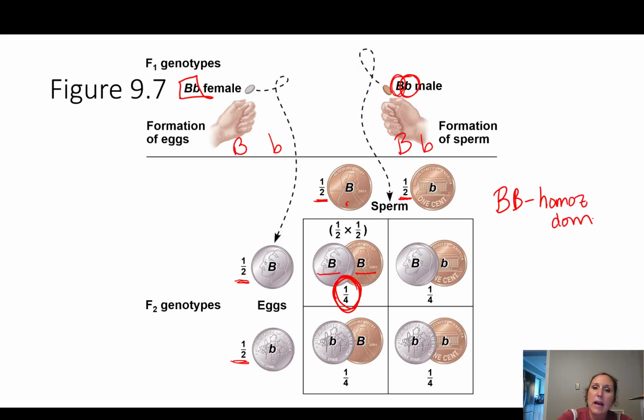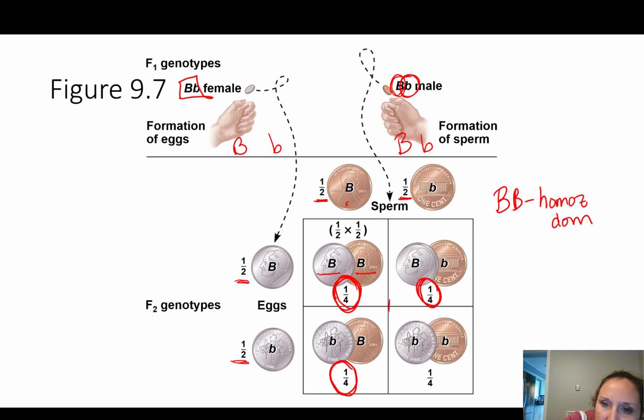All right. Now, if we bring this big B down right here and we pair it with a little b, we have a 1/4 chance, again by the rule of multiplication, of having this hybrid or heterozygous. Now, if we take the big B from mom and combine it with the little b from dad, we have another 1/4 chance. Here's where addition comes in.